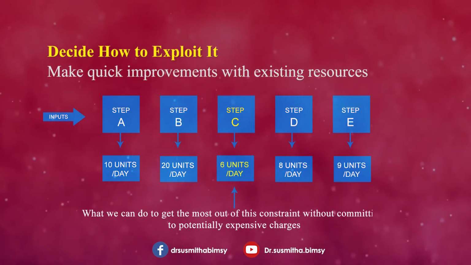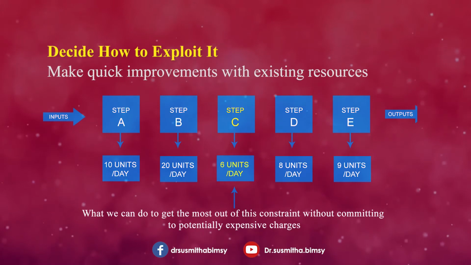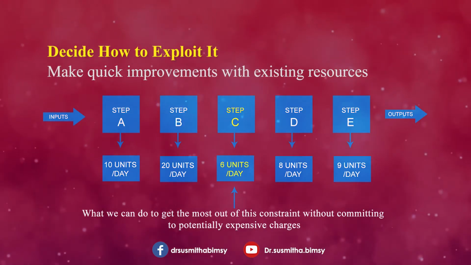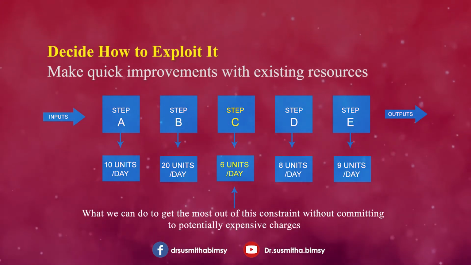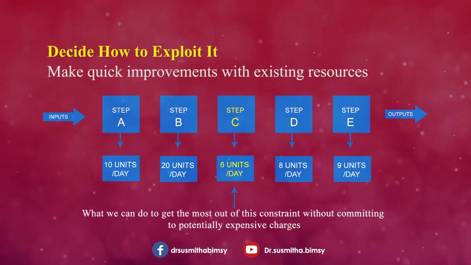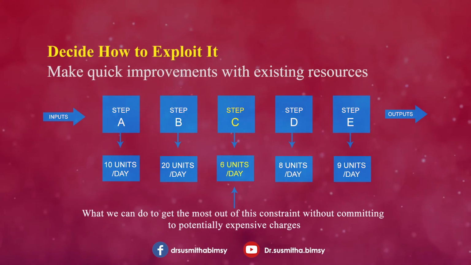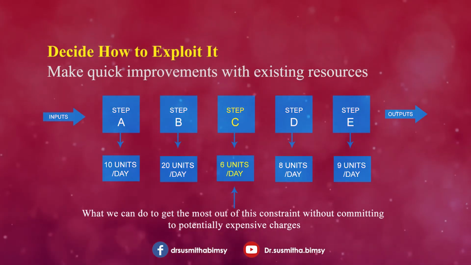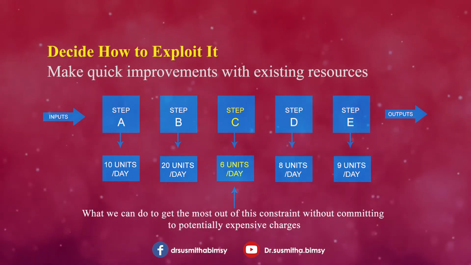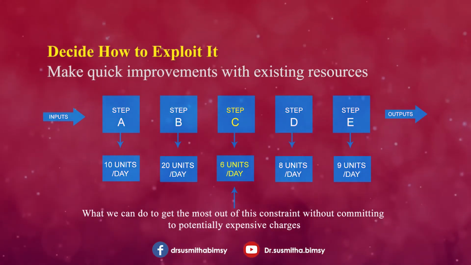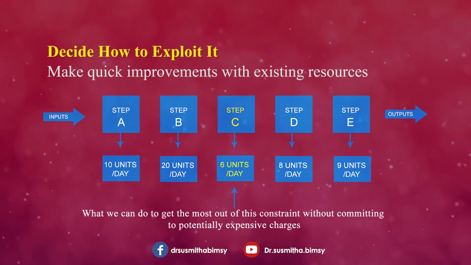You can exploit the constraint only if you are aware of the problem, that is, only if you have identified it. We can take an example of manufacturing a car. There is production of the engine, production of its body, production of tires, assembly of the car, and storage is also there. So what is the constraint you have to identify first? Then try to exploit it.